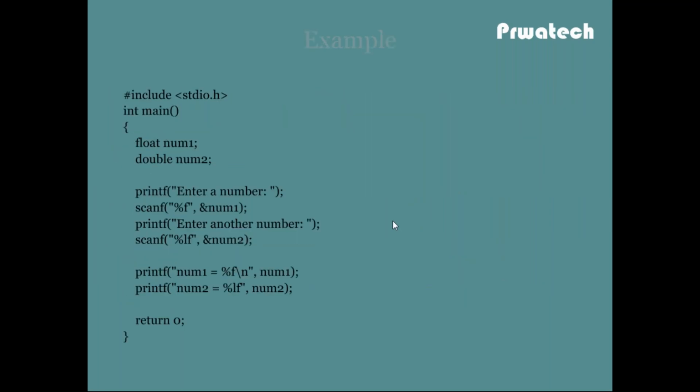Another example. The previous example explained the character. Now this example explains float and double values. Here num1 is a variable name of float data type, and num2 is a variable name of double data type. Whenever we execute this program, the cursor comes here to the printf statement: enter a number.